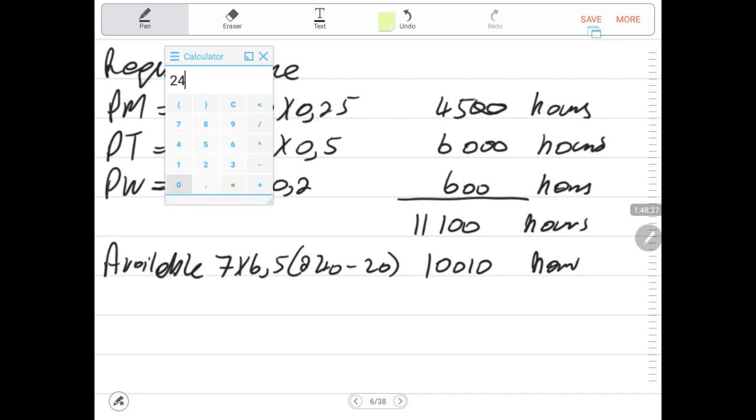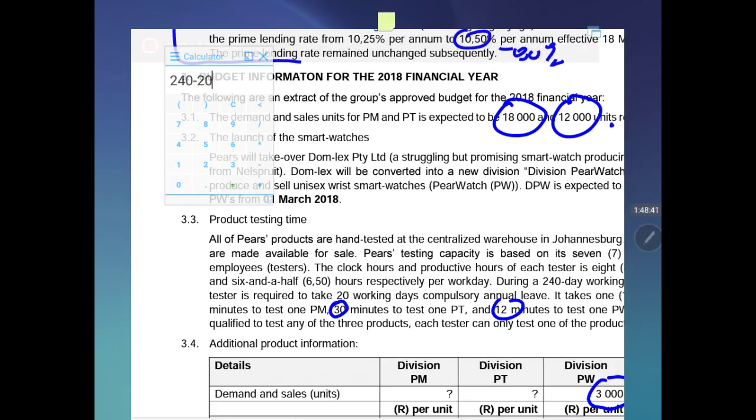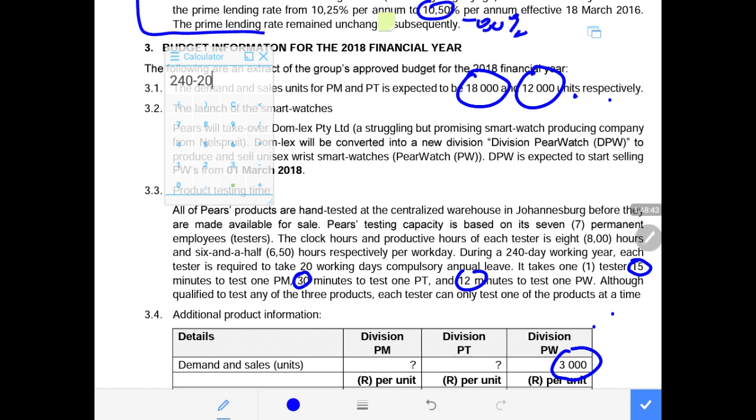We have 240 days, of which 20 days is leave time. Yes, 20 working days is compulsory annual leave. So we say 240 minus 20, meaning only 220 days, times 6.5, because each employee per day works 6.5 hours productively on testing.